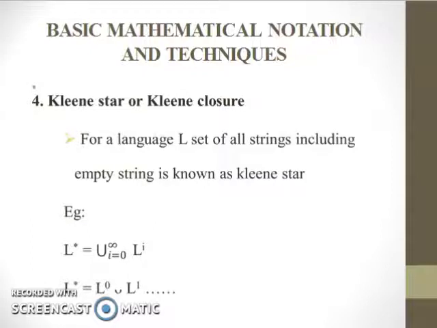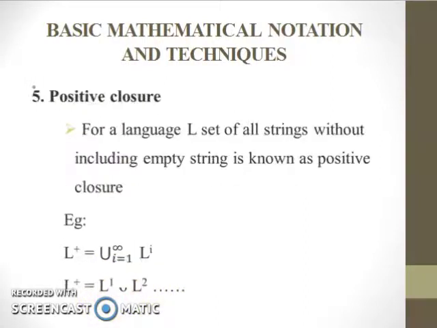Okay. So it is represented as L power star equal to union of i equal to 0 to infinity L power i. That is L star, which starts from the empty string, right? So L power 0 union L power 1 union L power 2, and it goes on. Next one is positive closure. A set of all strings without including the empty string is known as positive closure. It's represented by L power plus, that is union of i equals 1 to infinity L power i. So it does not include the empty string, right? So it starts from i equal to 1. So L plus equals L power 1 union L power 2 union L power 3, etc.